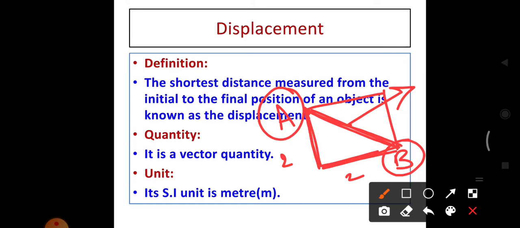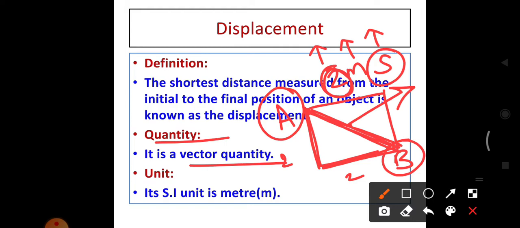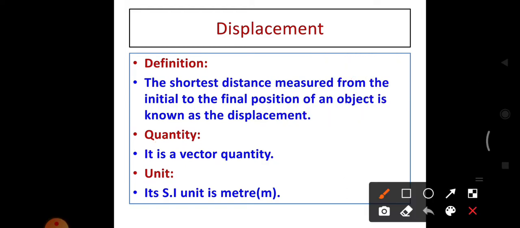And the displacement has direction. So the object travels from A to B, 2 km south. Here the 2 is the magnitude, the kilometer is the unit and south is the direction. So it has a magnitude and also direction, so it is a vector quantity. And the SI unit of displacement is also meter.